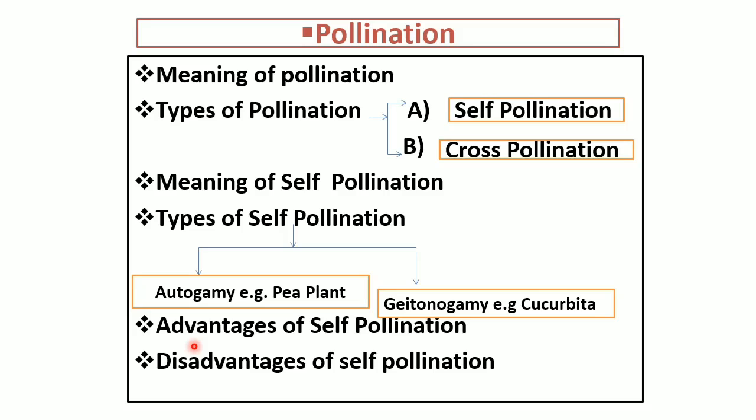Now the first benefit: self pollination is a sure method of pollination. Second benefit is no external agent is required. Third benefit is it is an